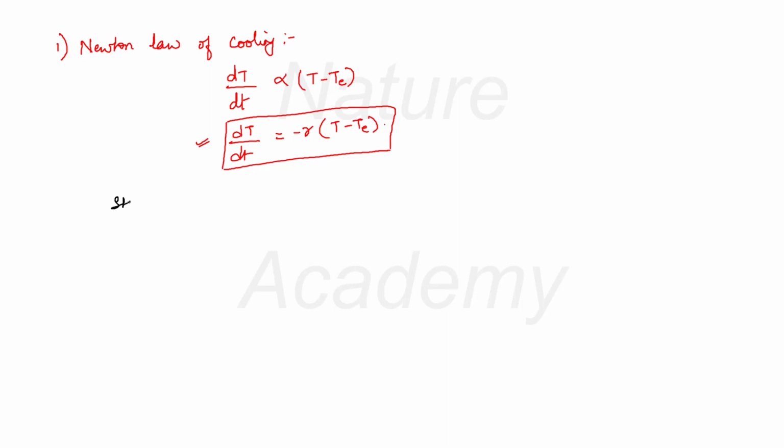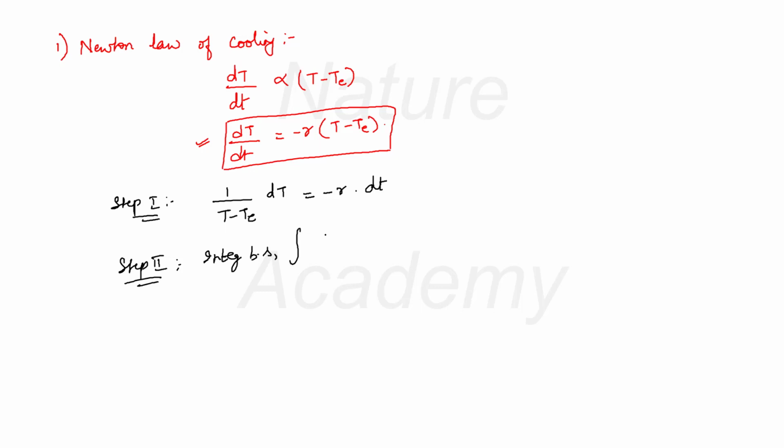So step 1 will be separate the variables. That means I will write 1 by T minus TE. I will take T minus TE on the left hand side and I will have this derivative dT along with it, so that it will be easy for me to integrate. This one will be equal to minus r into dt. So minus r is a constant, so I don't need to worry much about it. Now the second step. The second step was integrate both sides. After doing the separation of the variables, I will have to integrate both sides.